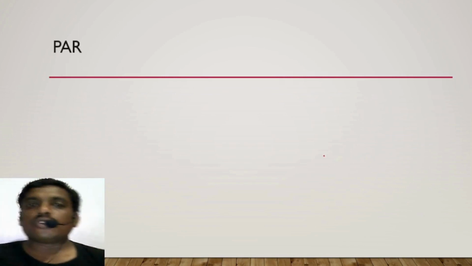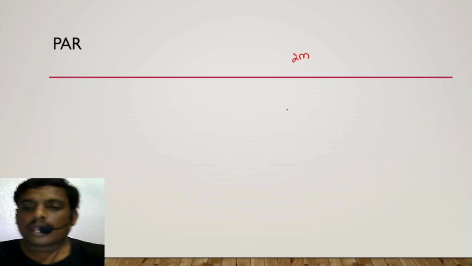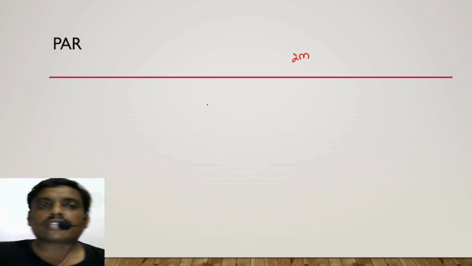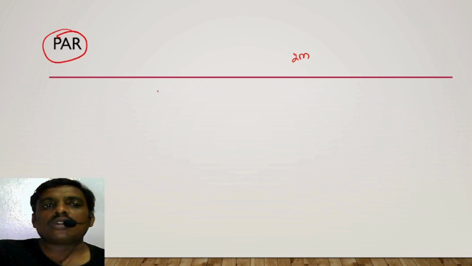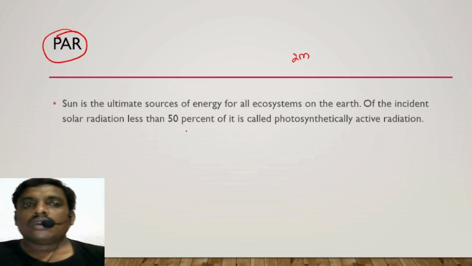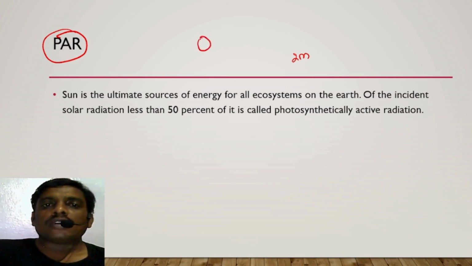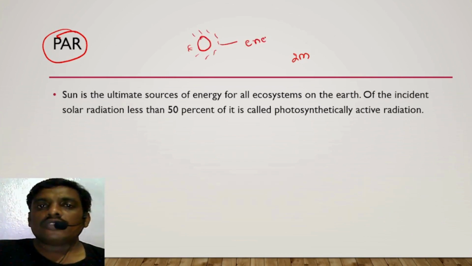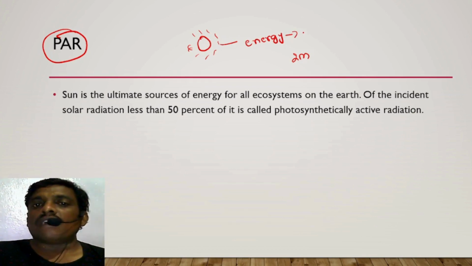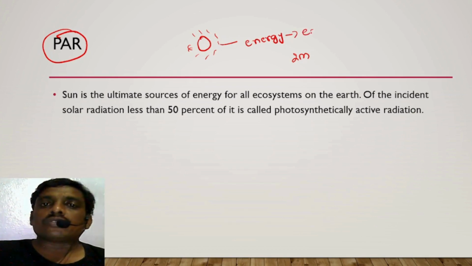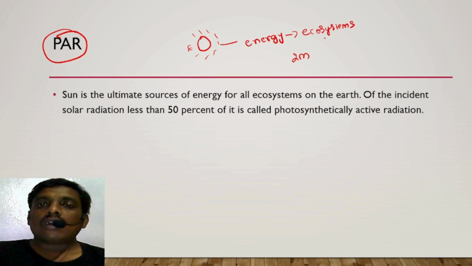Let us learn one more important 2 marks question. Photosynthetically active radiation, in short it is called PAR. You know very well that the sun is the ultimate source of energy, which provides energy for us. This energy is available for all ecosystems on the earth.